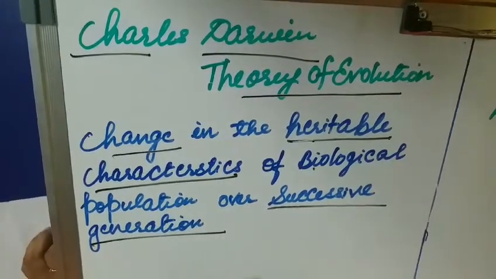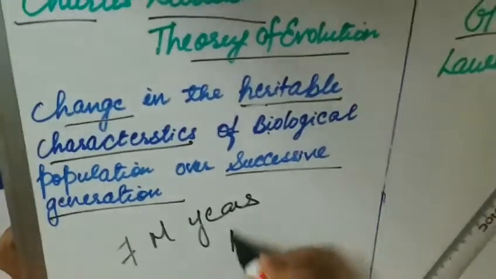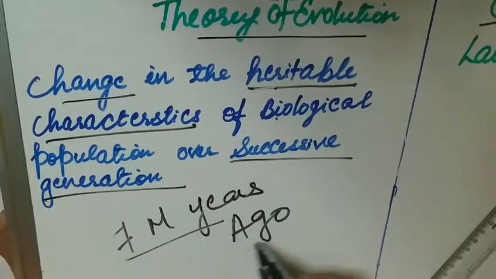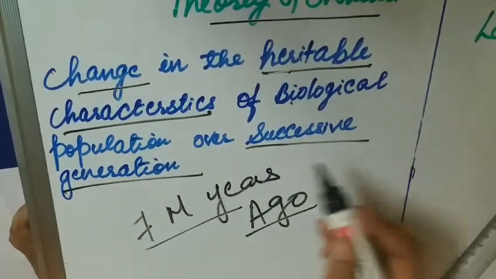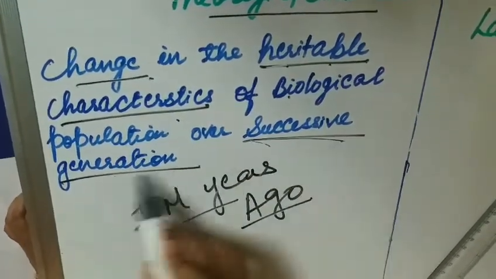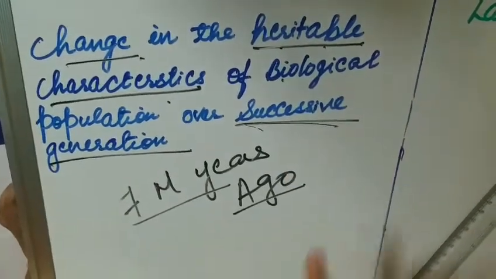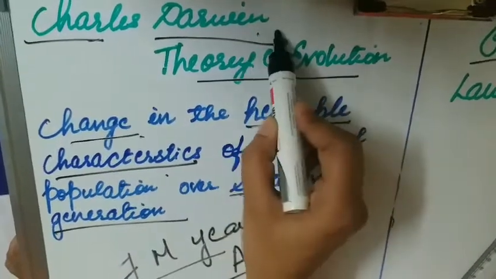For example, about 7 million years ago, we humans were chimpanzees. 7 million years ago, we humans were chimpanzees, and slowly the change in the heritable characters over successive generations has led to today's human. This theory was explained by Charles Darwin.